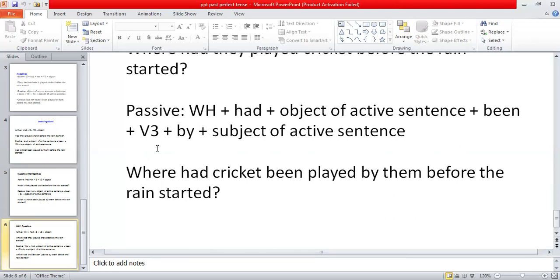And again, I would say that first of all, you should know how to recognize the tense of the sentence. And then you will have to apply the structure formula in order to change the active sentence into a passive sentence. So I hope, students, that your understanding of the past perfect tense is quite clear today.